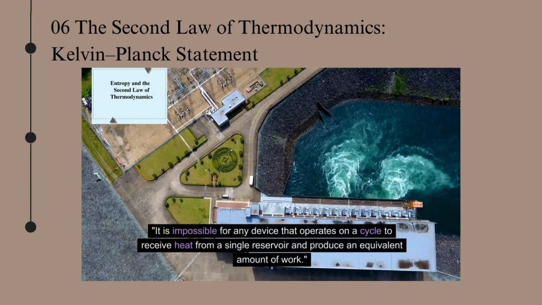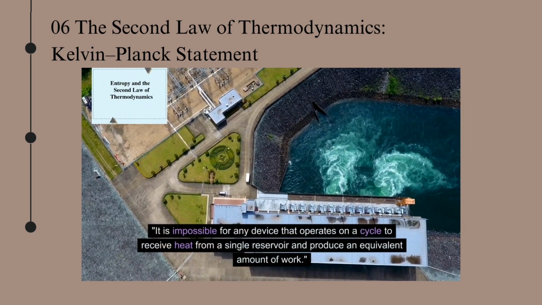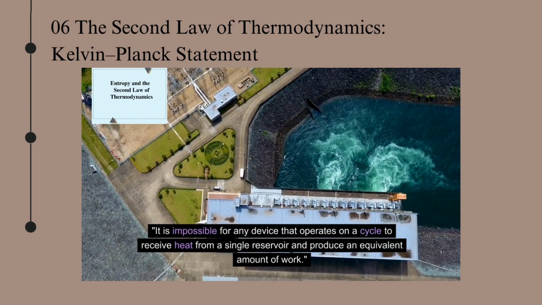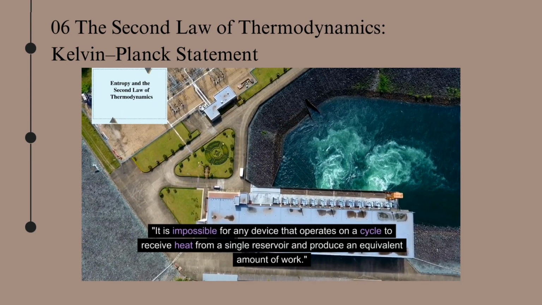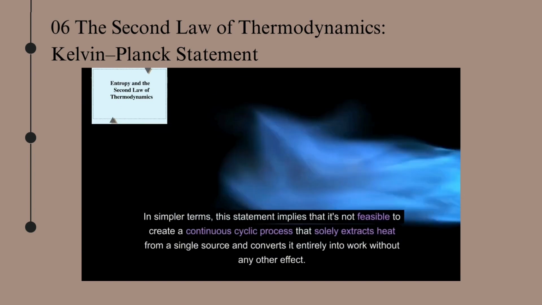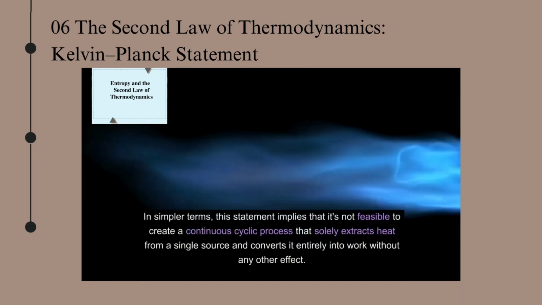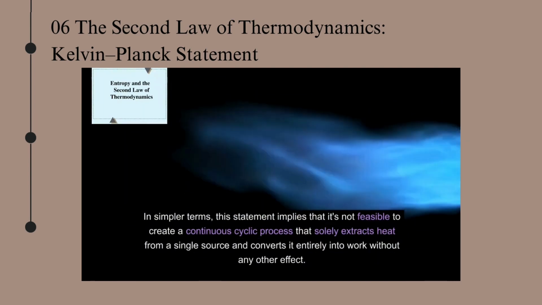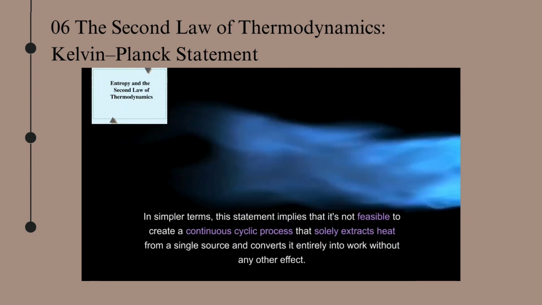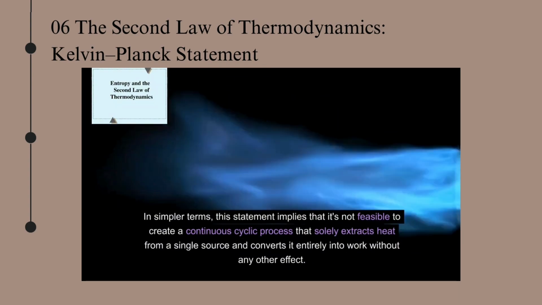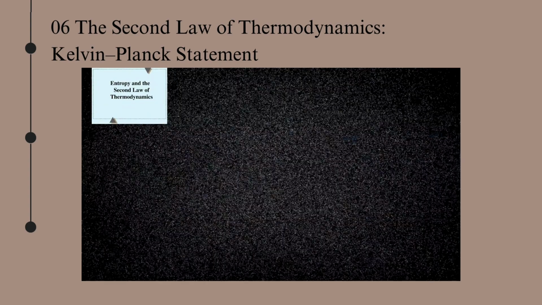It is impossible for any device that operates on a cycle to receive heat from a single reservoir and produce an equivalent amount of work. In simple terms, this statement implies that it's not feasible to create a continuous cyclic process that solely extracts heat from a single source and converts it entirely into work without any other effect.